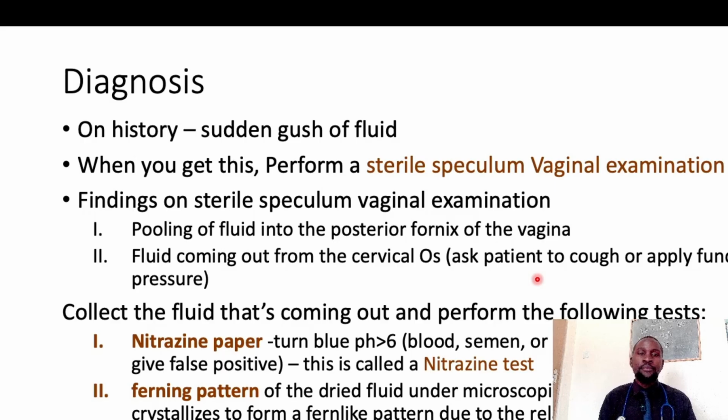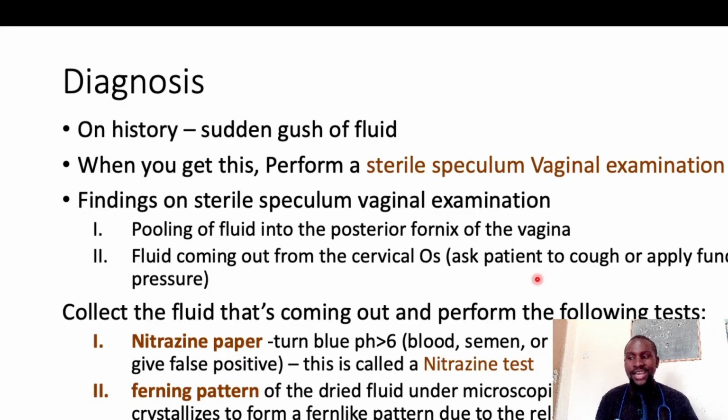Number one, you can perform what we call the nitrazine test. So what is the nitrazine test? The nitrazine test is where you're going to get this amniotic fluid and put it on a nitrazine paper. This is a pH sensitive paper.